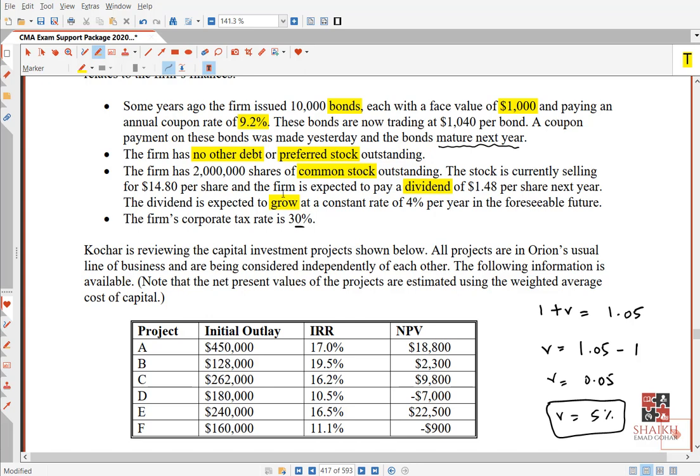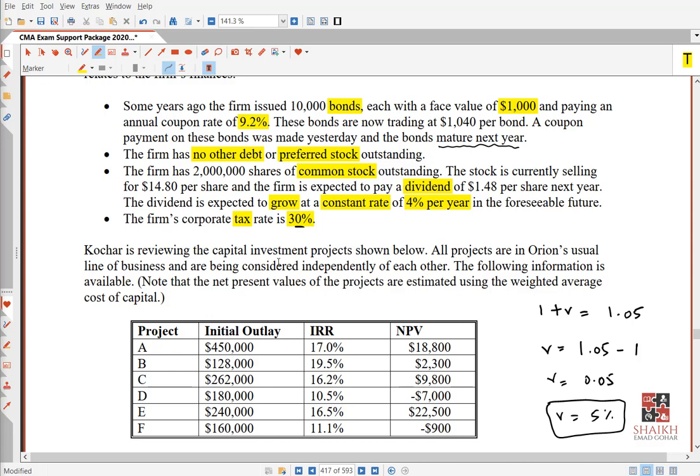How much is the growth rate? Constant rate. How much? 4% per year. It can be a variable rate also, which we will discuss later on. There can be two, either constant rate or variable rate. In this question, we have constant rate per year in the foreseeable future. Very nice. And the tax rate is 30%. So my friends, now what we have to do? We have to use the dividend growth model.